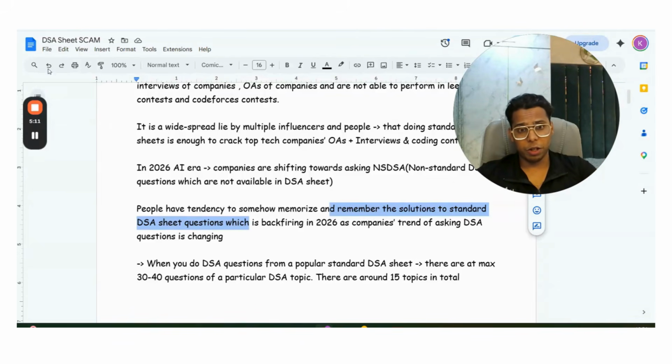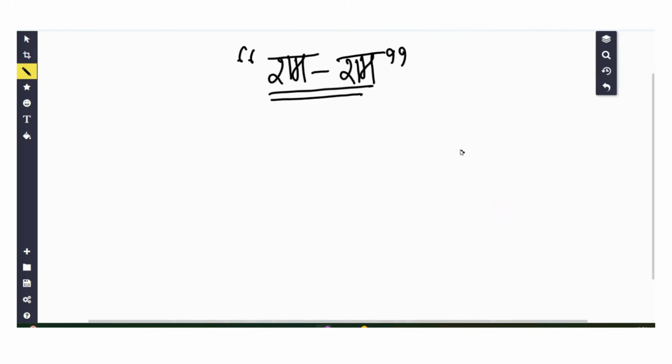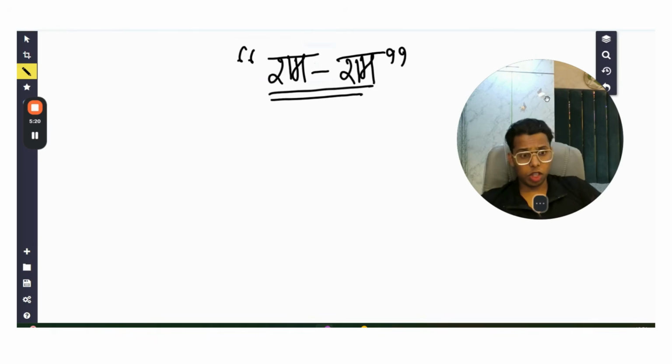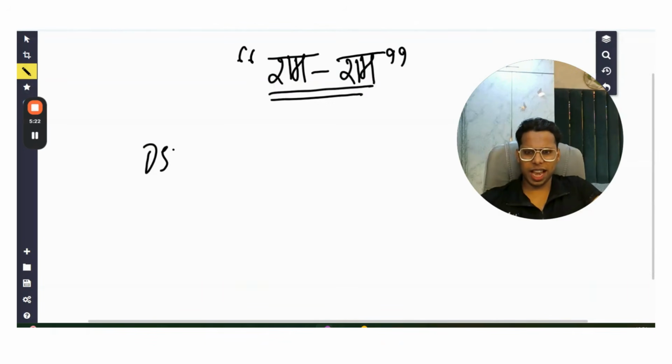And one bad practice which you're learning from DSA sheets is that you are in this DSA hell, DSA tutorial hell. Okay. You get stuck in the DSA tutorial hell. How? I will show it to you with a small diagram. So what is the DSA sheet scam? Or what is the DSA tutorial hell?